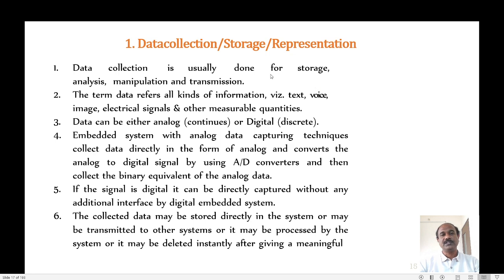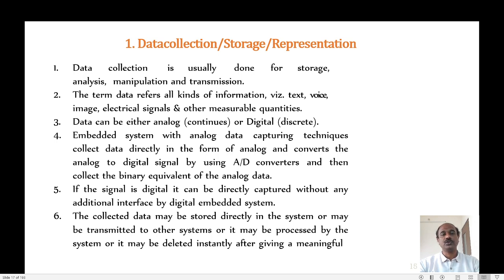Some embedded systems may only collect the data, and some may collect and represent the data without any storage. A good example for collection and representation is our analog CRO. When I connect my analog CRO to my circuit, it will collect the data from the circuit and only show me how the signal waveform looks.